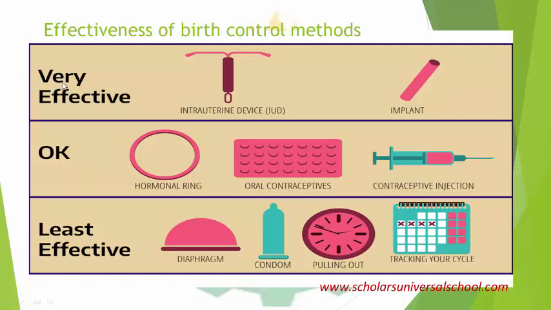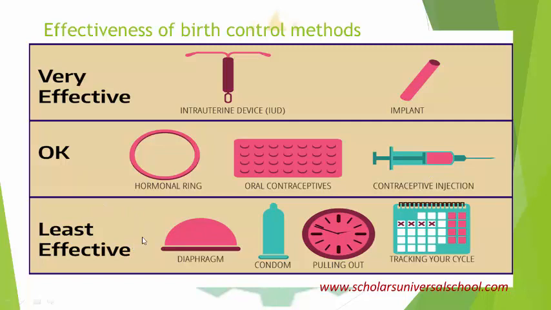We have said that the IUCD is one of the very effective methods. Then the implant is one of the hormonal methods, whereby the hormone is implanted into the body. Then there is also the hormonal ring, the diaphragm, the oral contraceptives, and the contraceptive injections.